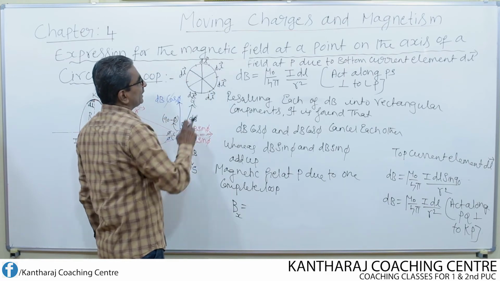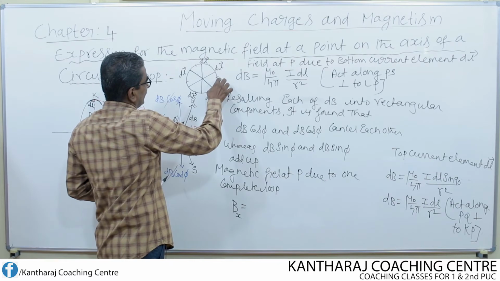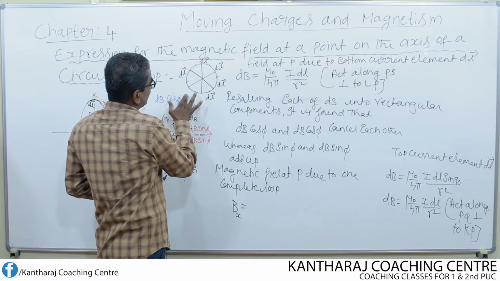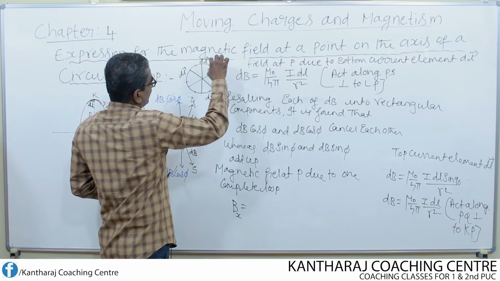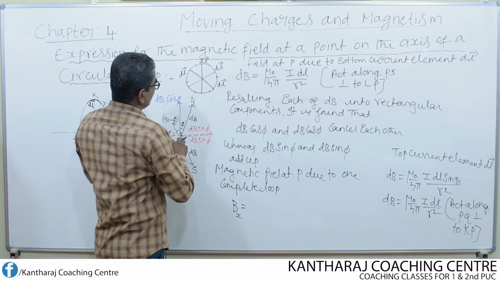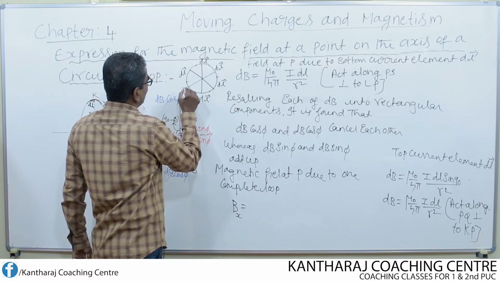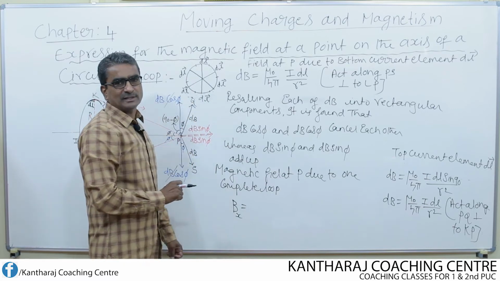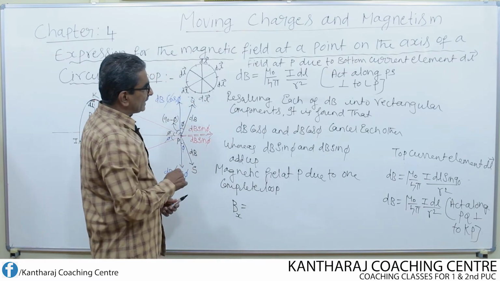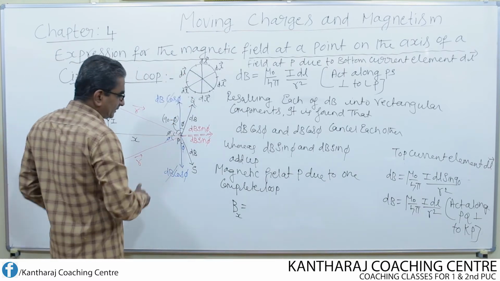Now according to this figure, how many dl's are there? So 1 dl, 2 dl, 3 dl, then this is the 4th dl, and this is the 5th, and finally this one is the 6th. Any number you can imagine. If that is the case, what is the field at P due to this one complete loop?